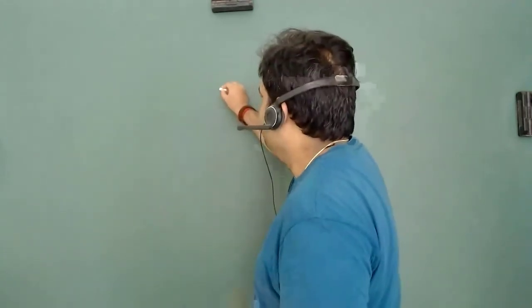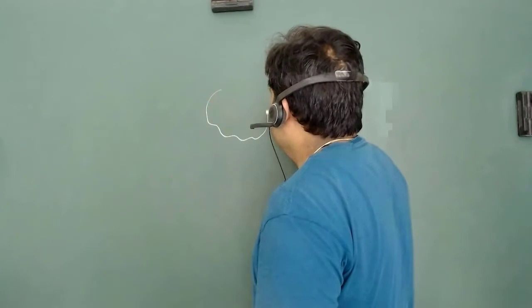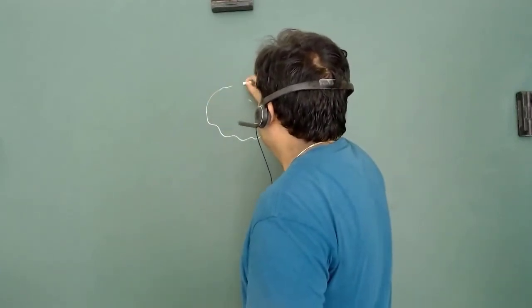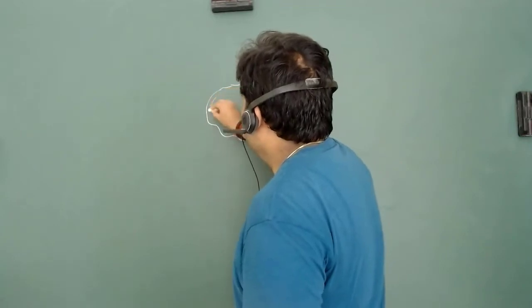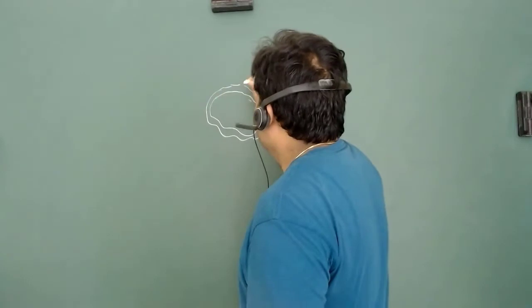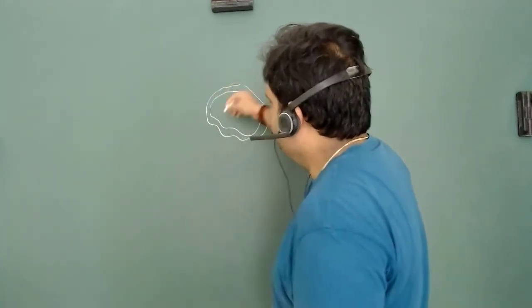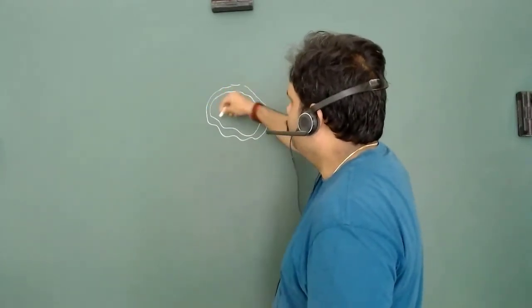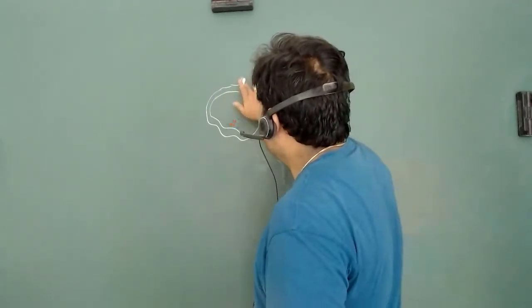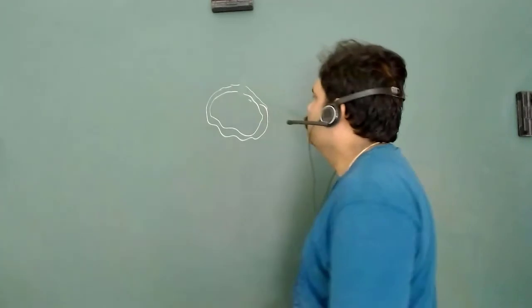We can make a cavity. Let's say this is a cavity of some shape, with a thick wall, such that every ray that comes in can be perfectly reflected. And we make a small hole in this cavity.